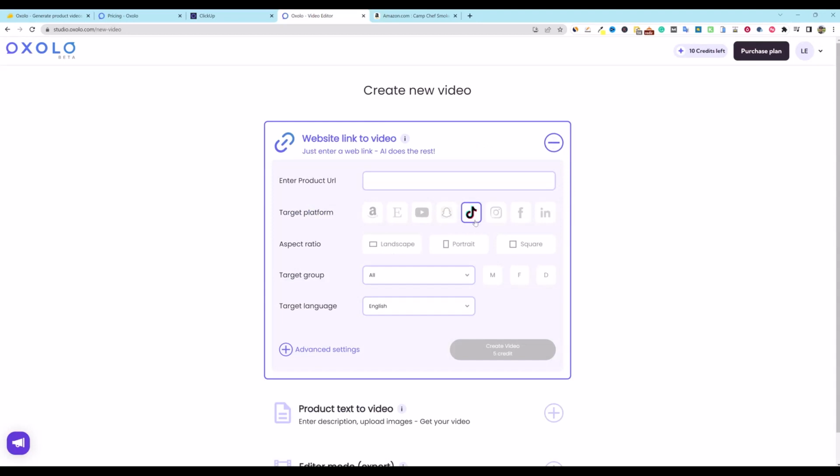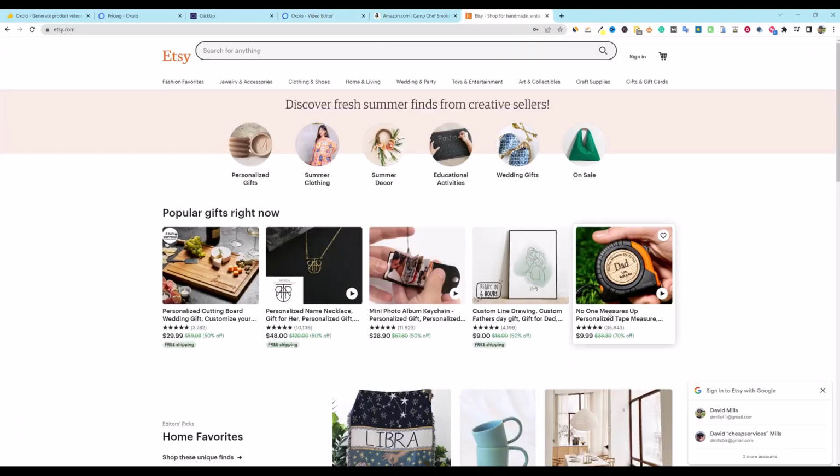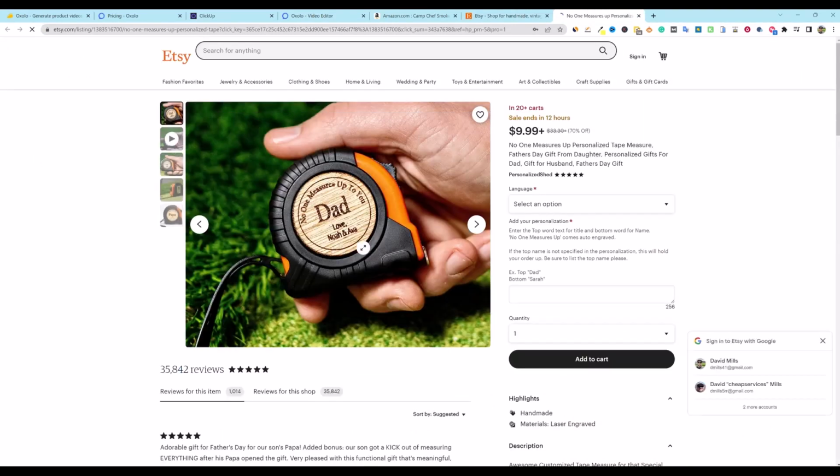Maybe we can go and find, do they have Shopify? They have Etsy. They have YouTube, TikTok, Instagram, Facebook. And so let's go and find something on Etsy real quick. And let's just click on this item right here. Here's something, and it's like a tape measure, custom tape measure, like for Father's Day or something.